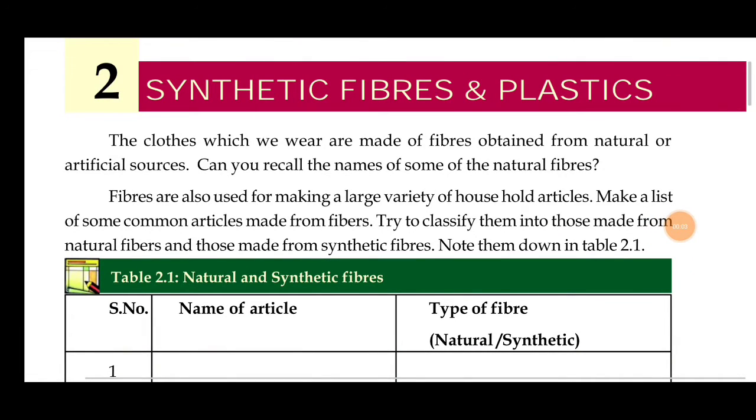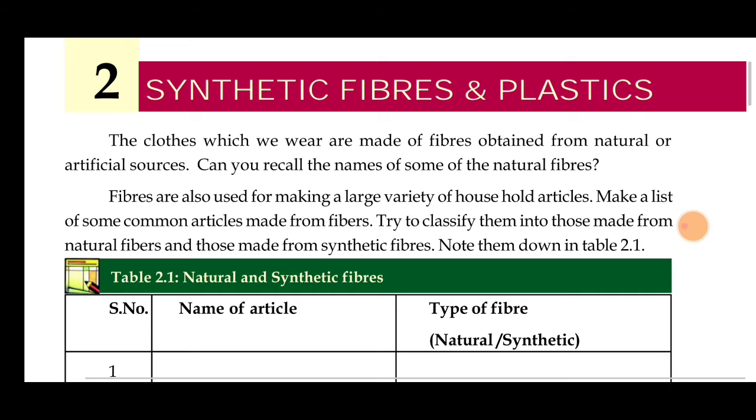Hello everyone, today we are going to learn the second chapter of science, synthetic fibers and plastics. The dress that you're wearing is made of different types of fibers. There are a lot of different shiny types of dresses, very shiny and very colorful, right? These are all made of fibers, and plastics are chemically formed in various ways for our human uses.